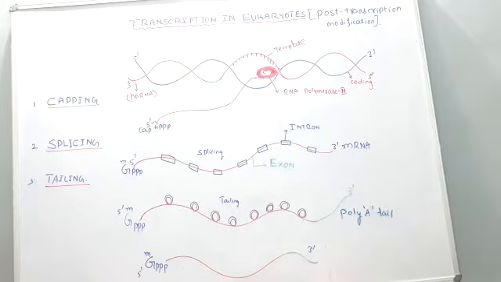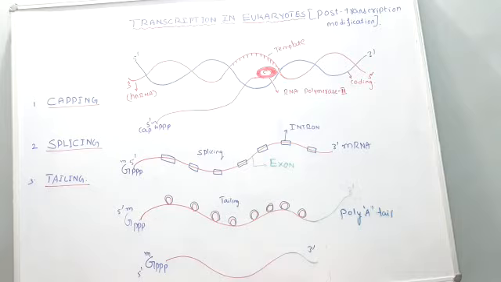It means what? In prokaryotes, or bacteria, the steps of transcription are the same as those of eukaryotes. There also the initiation, elongation, termination steps are followed. Even in case of eukaryotes the same steps are followed during the transcription. But after transcription, in case of eukaryotes, some post transcription modification is going to take place.